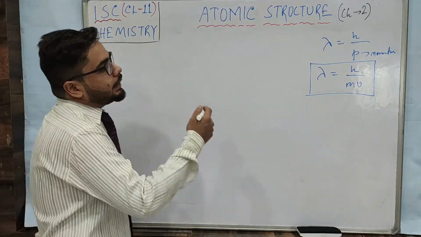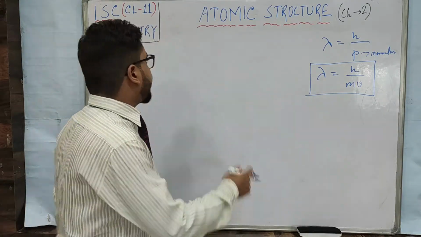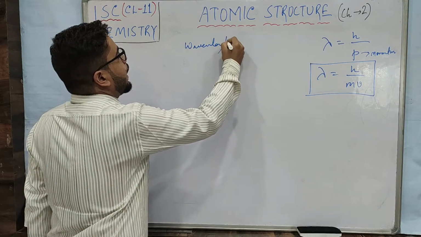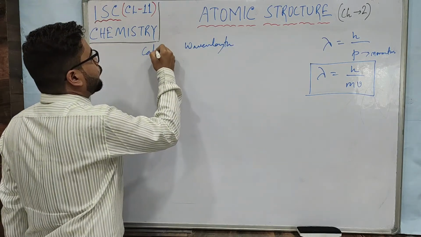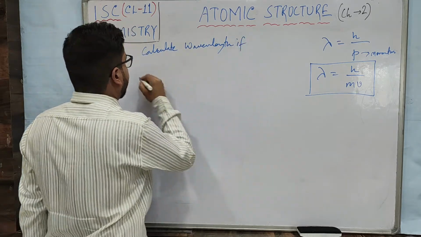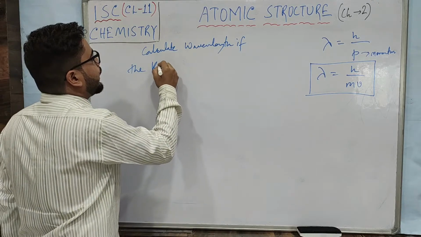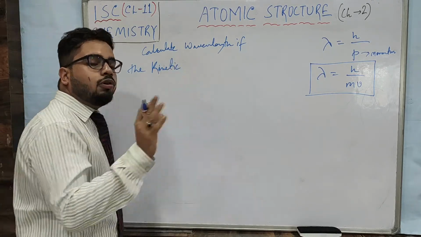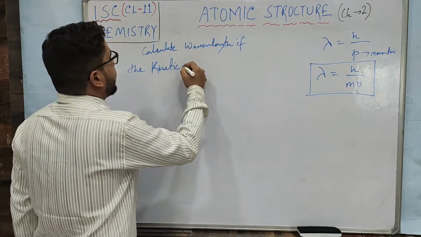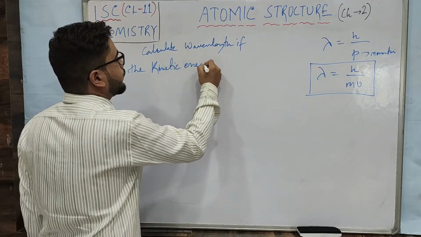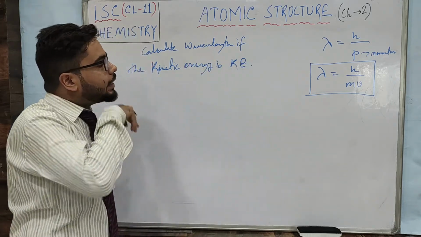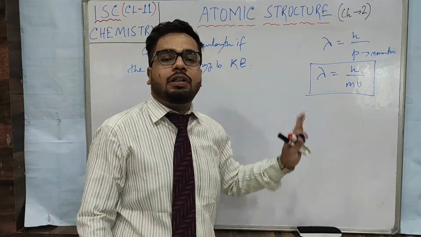You may be asked to calculate the wavelength if the kinetic energy is given. If momentum were given, you could calculate directly. But if the kinetic energy K is given, you have to find the wavelength.